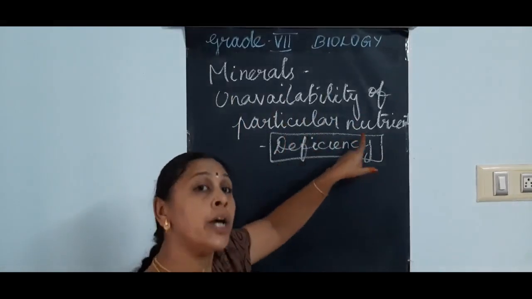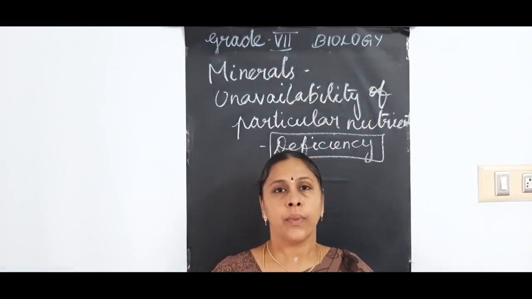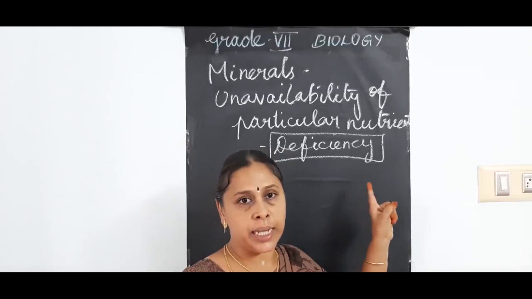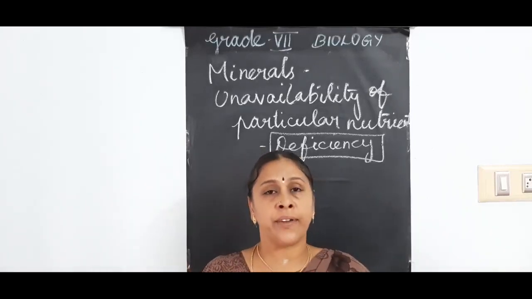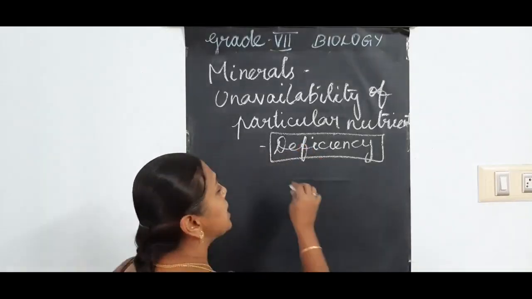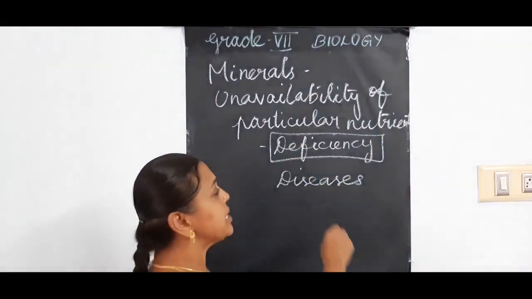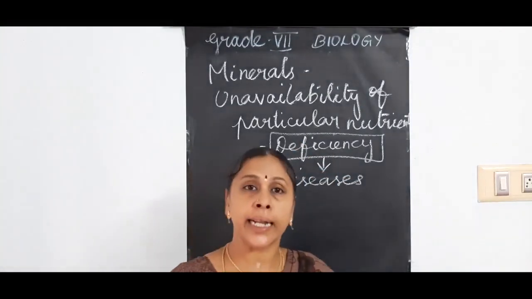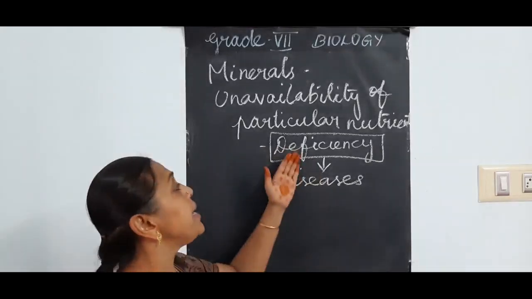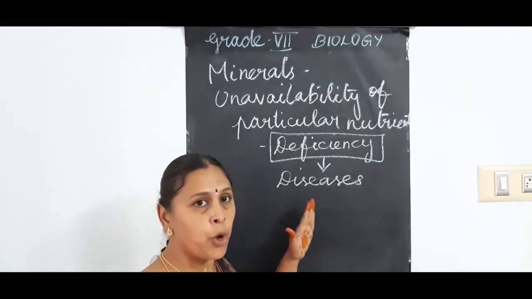Unavailability of a particular nutrient for a long time is called deficiency. Because of this deficiency, what will happen? It will lead to certain diseases. Such diseases are called deficiency diseases. Hope you all understand.